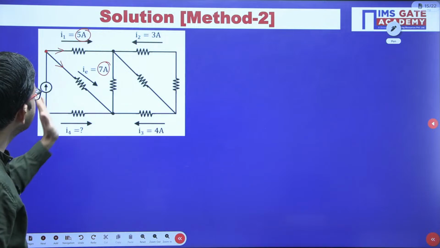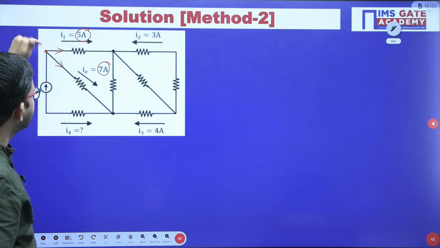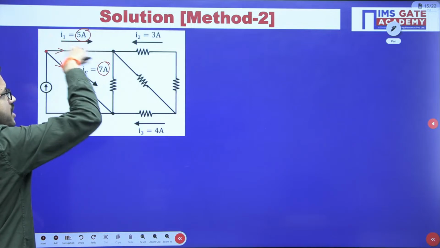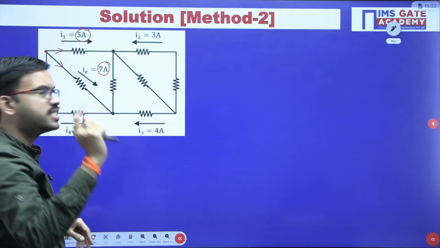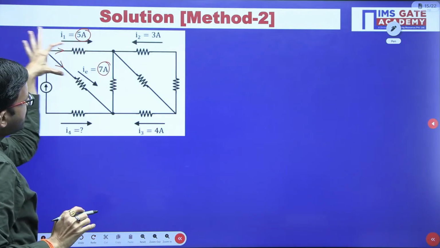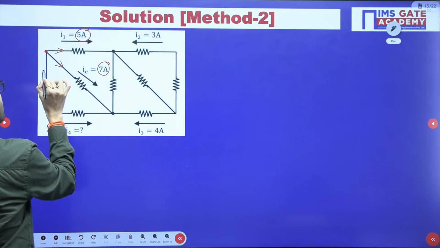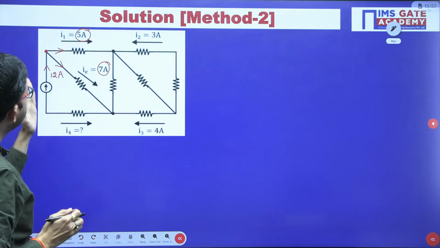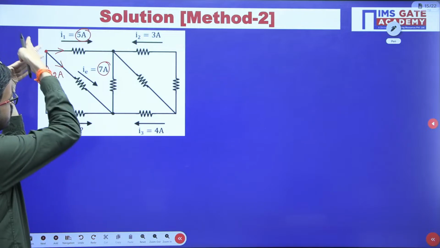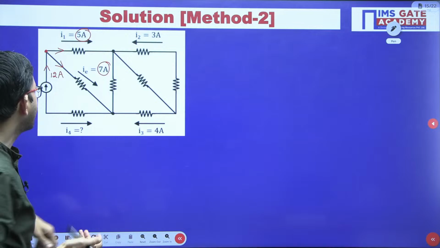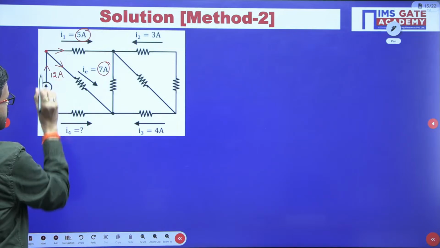Total 3 branches are connected to that node, out of which in 2 branches together 12 ampere is leaving. Just apply KCL here. Here 12 ampere is leaving, that means 12 ampere should come. If 12 ampere is coming to this node, then resultant 12 ampere is leaving in these 2 branches. That's all. But here the direction is like this.